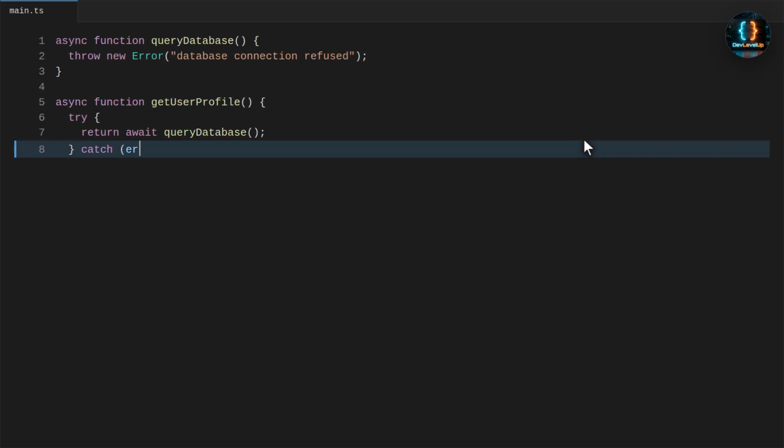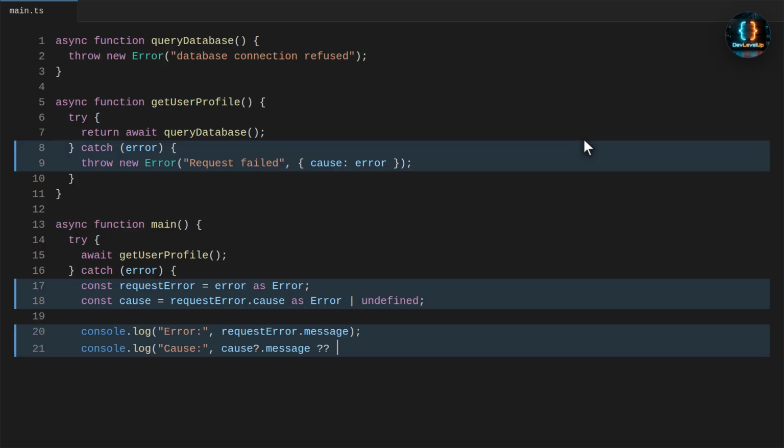Now we fix the wrapper by passing the original error as the cause. The outer layer still gets a clean request failed message, but the original database message remains available. When we run it, both levels of information are visible.